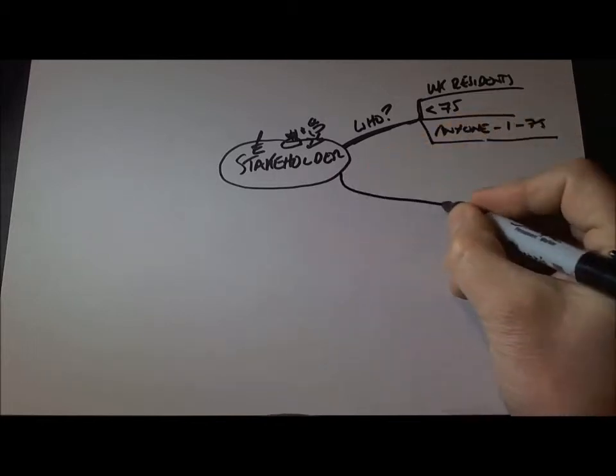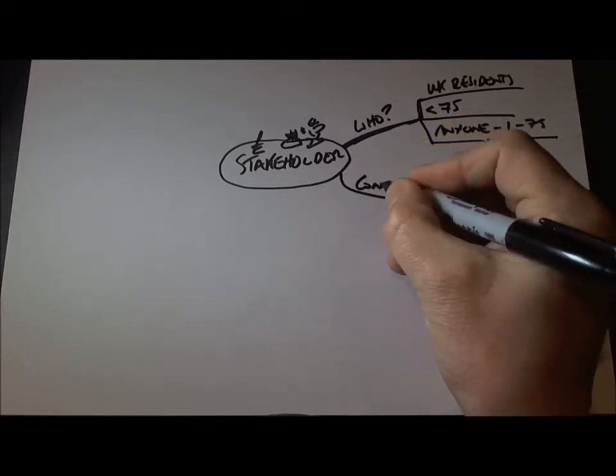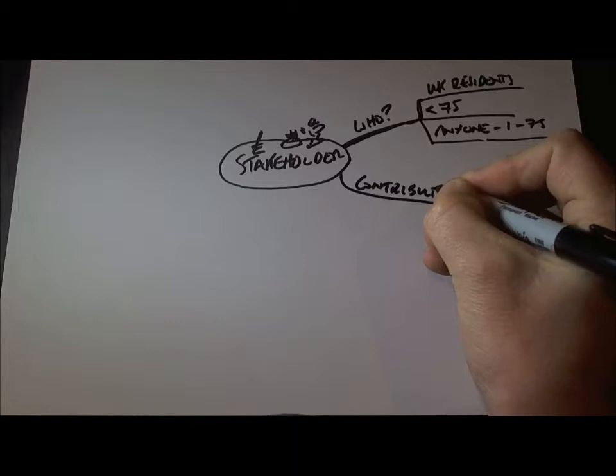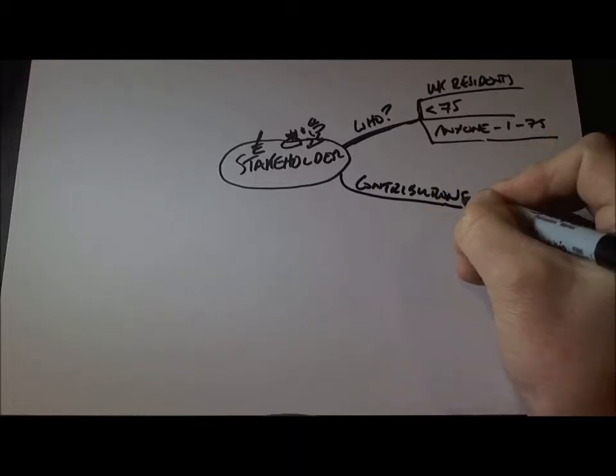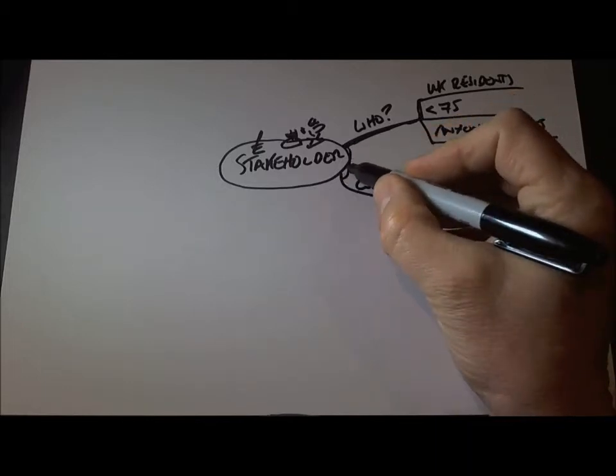Other subjects, other topics. I'm looking for the headings, if you like, with stakeholder. And the next thing I want to talk about is contributions. So a little line there, contributions. This is the amount of money that can be paid into a stakeholder pension. And all the time I'm thickening things up a little bit, making it smart and tidy. And I might want to have a little bit of colour as well, so in comes the red pen if you want to do it that way. So I'll stick with black because it allows you to see this a lot easier.